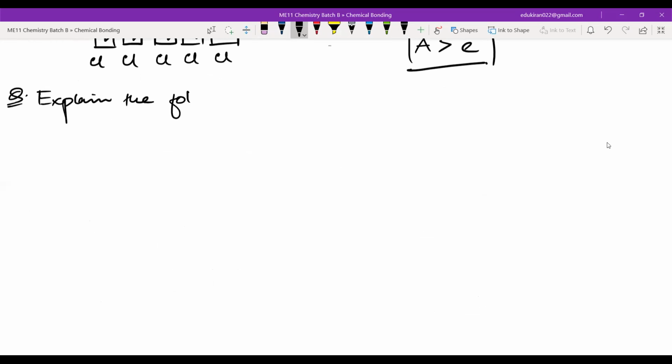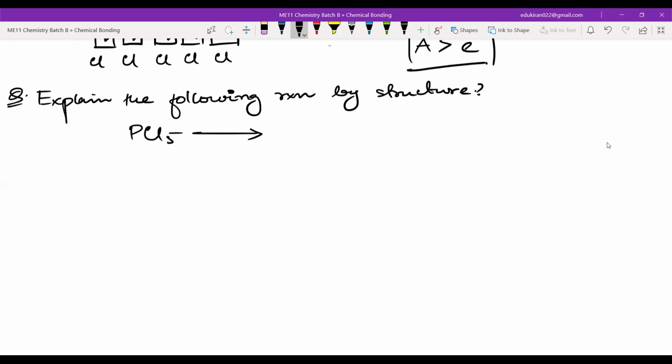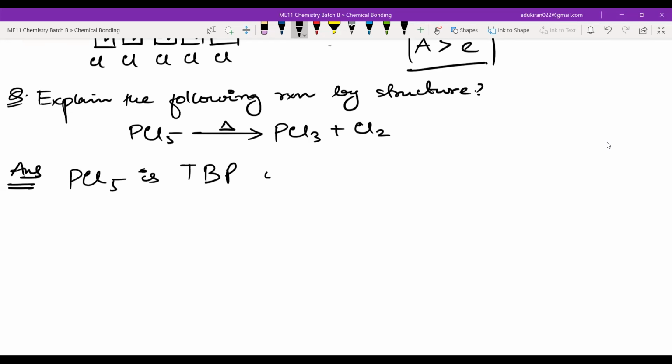Explain the following reaction by structure. When PCl5 is heated, it breaks down into PCl3 and Cl2. Write the answer. Please write this with me, okay? Why? See, PCl5 has this structure. What is the structure of PCl5? PCl5 is trigonal bipyramidal with